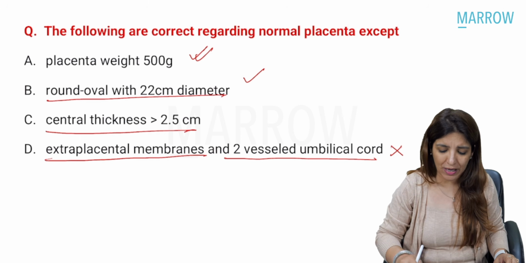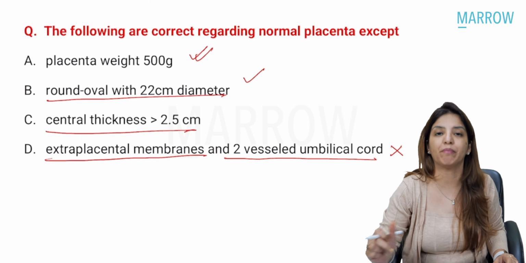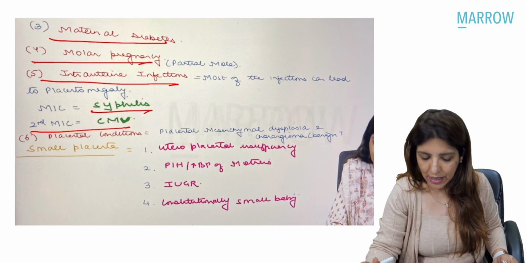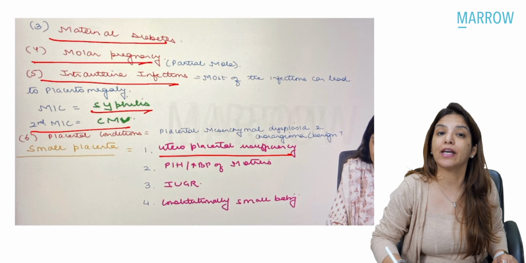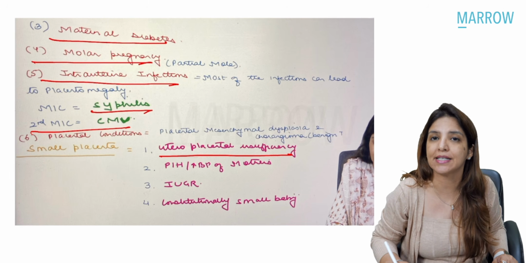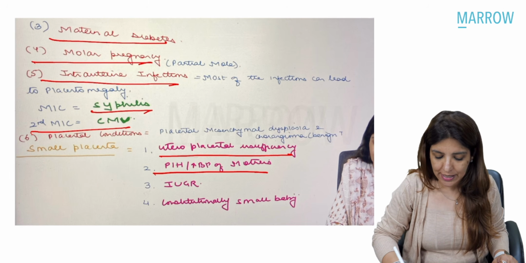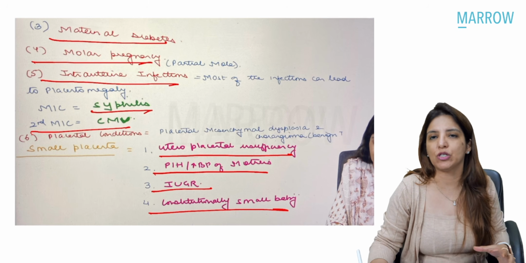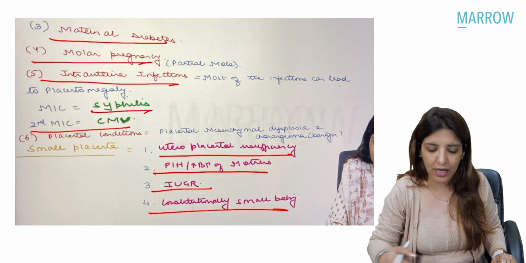Now, with respect to placenta, I would also want you to remember in which conditions the size of the placenta is small. Size of the placenta is small in case of uteroplacental insufficiency, and you know that uteroplacental insufficiency is seen in PIH, it is seen in IUGR, and in constitutionally small babies also the size of the placenta would be small.